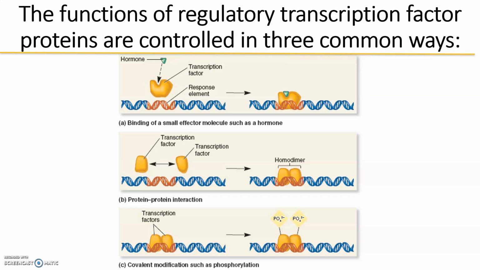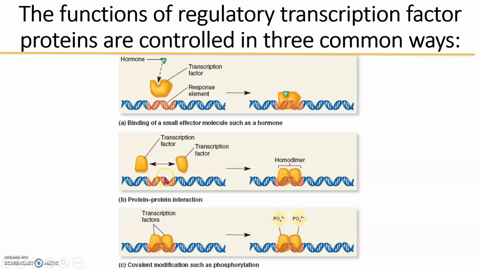Now, we can modulate these in three ways that we talked about. Remember those effector molecules. If we have an effector molecule that binds to our transcription factor and changes its shape, thereby allowing that transcription factor to bind to the DNA, we can have transcription. There are also protein interactions where they have to be together to bind to the DNA.